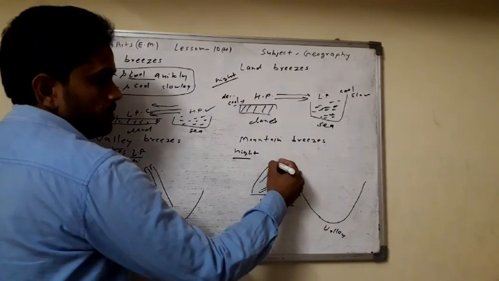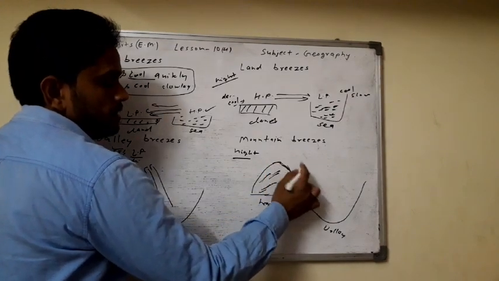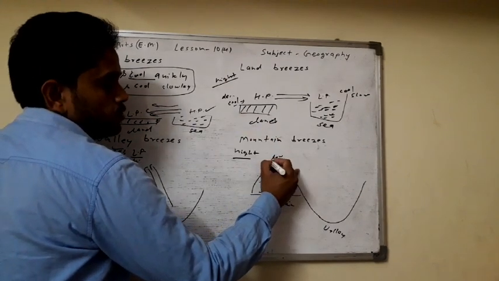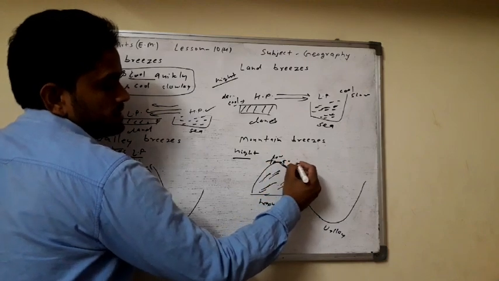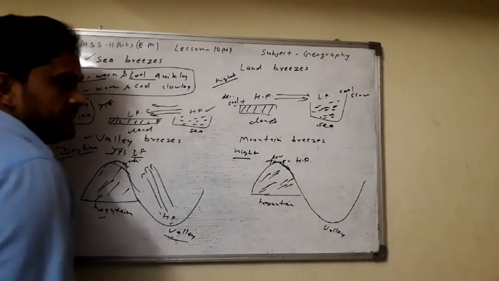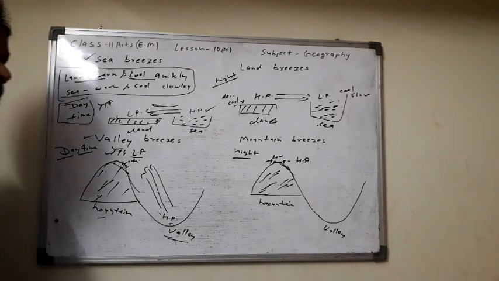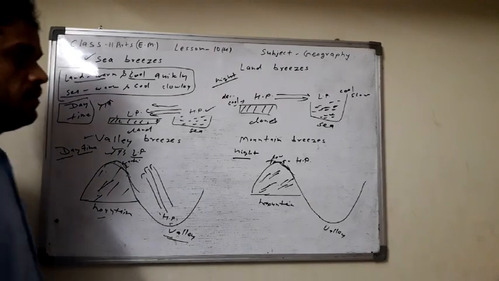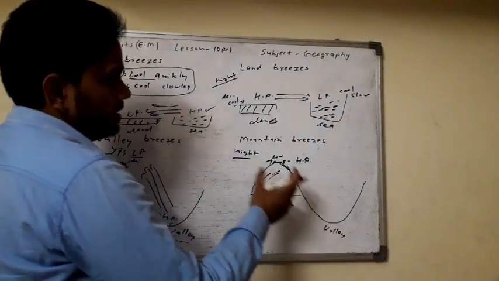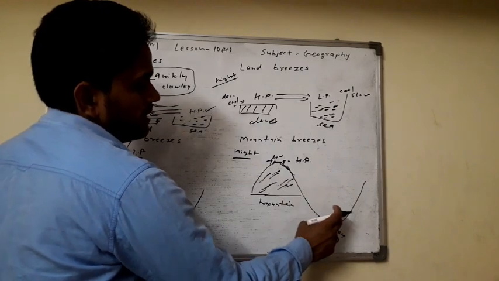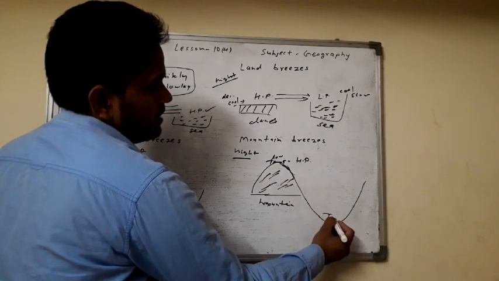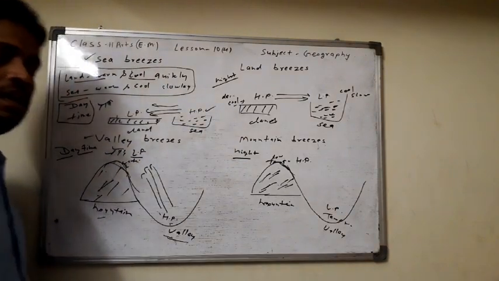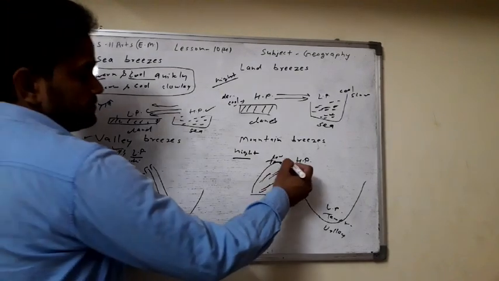The mountain surface temperature decreases rapidly, and due to the low temperature, high pressure develops on the mountainous surface at night. In the valley region the temperature is high, so low pressure develops.